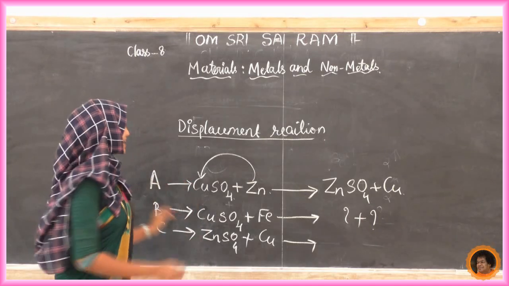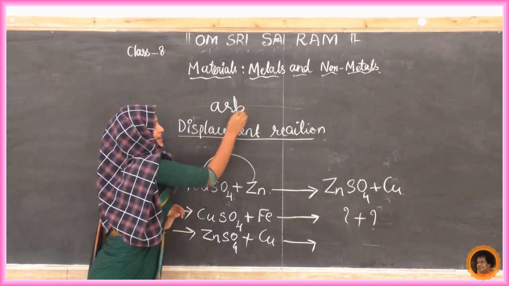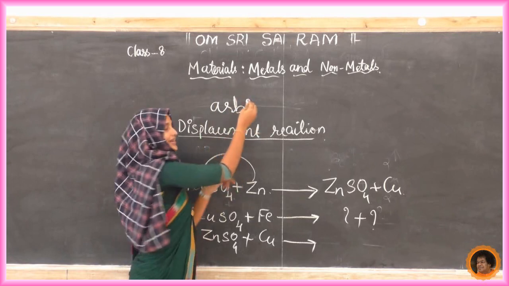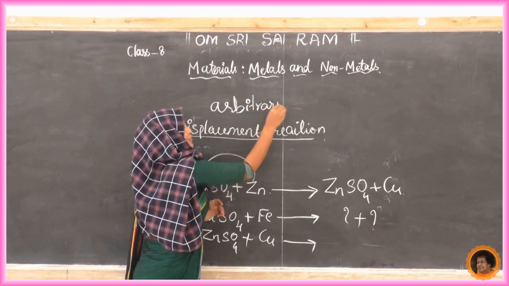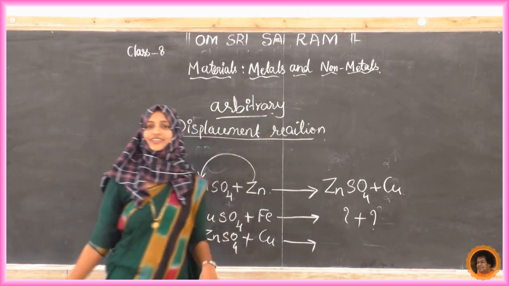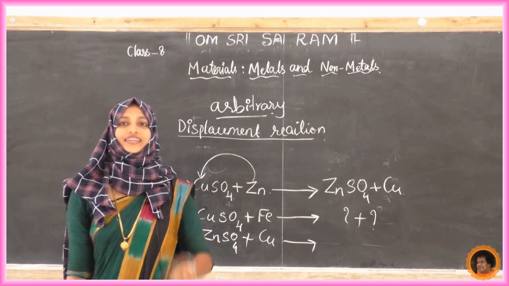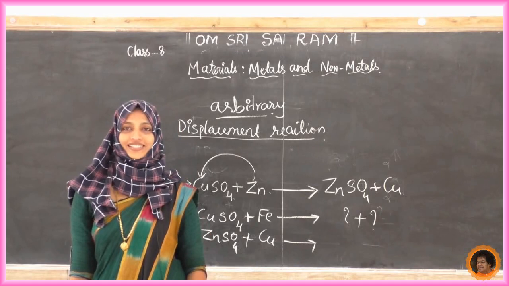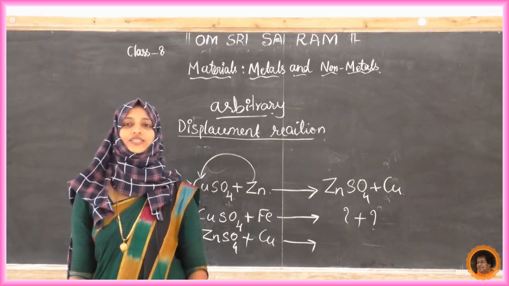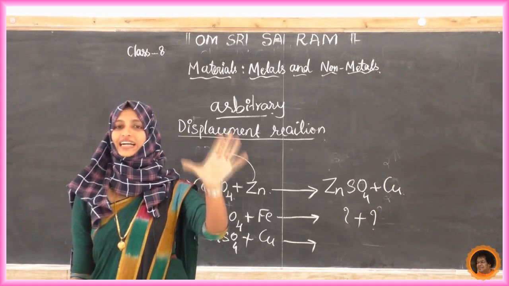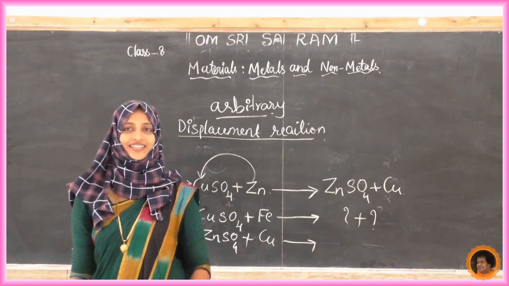What is arbitrary? Contrary. We are saying what it means: there is some fact, there are some rules in science. According to that only it occurs. We can't predict anything in science.